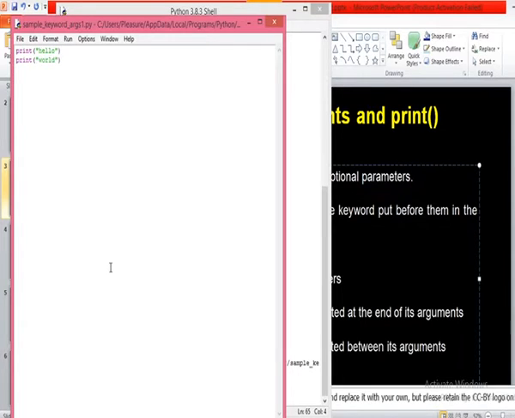By default, the print function will add a new line at the end of output. So after hello it is adding a new line, and again after world it is adding a new line.